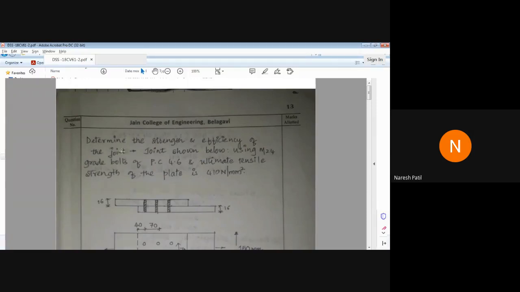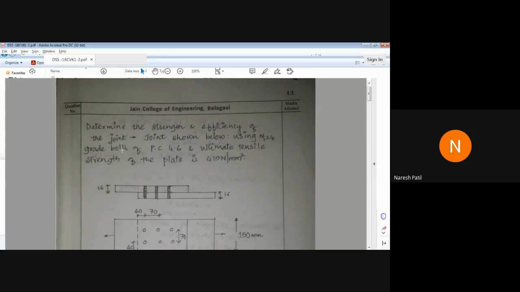Okay, so in this we have to determine the strength and efficiency of the joint. In the previous problems, we have solved four cases: lap joint, single cover butt joint, double cover butt joint, and double cover butt joint with vacuum plate. There we used to calculate the design strength of a bolt, but here we have to find the strength of the joint, not a single bolt, the joint together, and its efficiency.